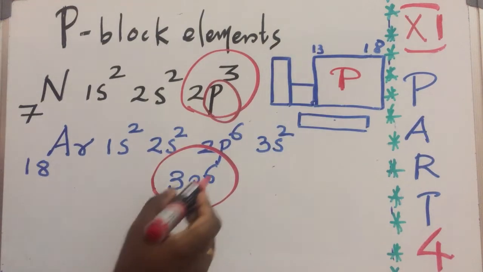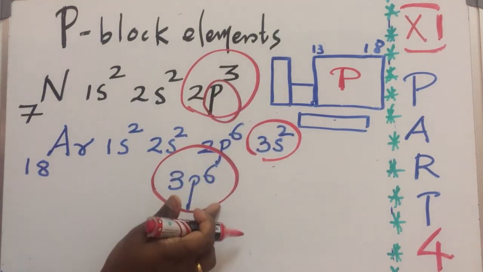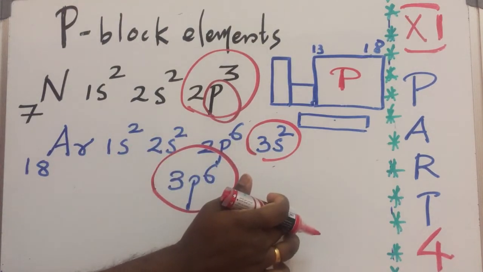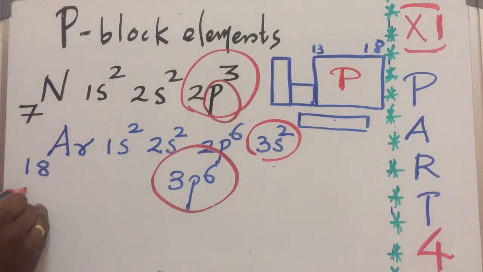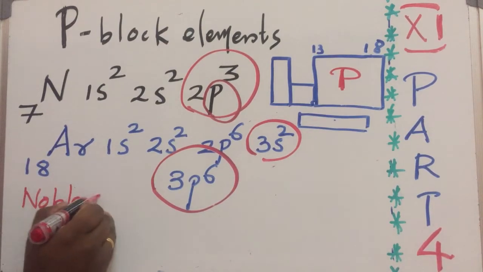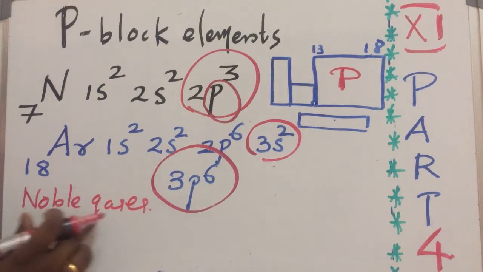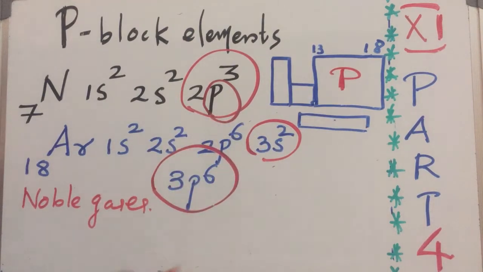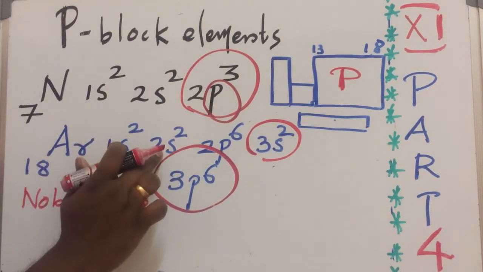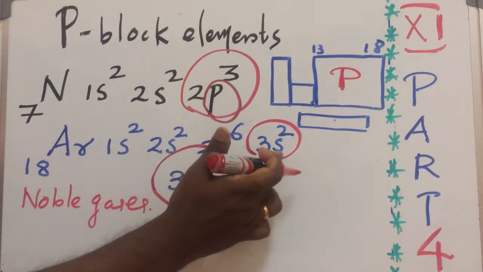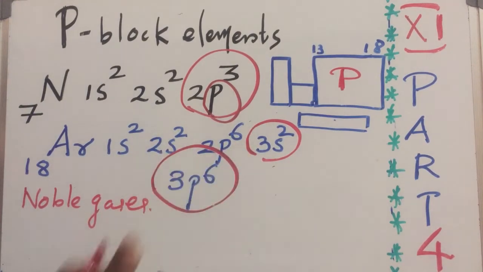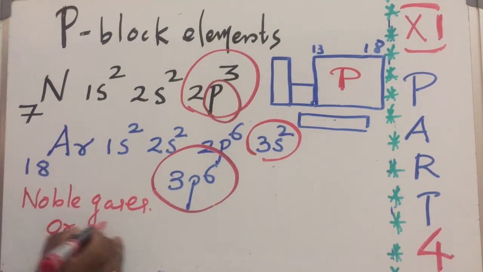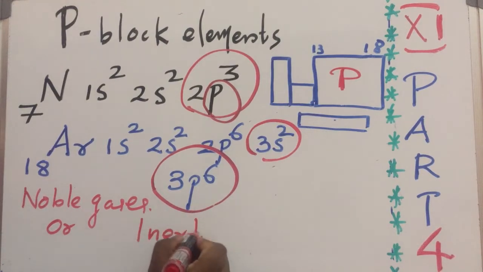And one more thing, here 3s2 3p6, so all the orbitals are completely filled. Elements like that are called noble gases. Clear? What are noble gases? Elements whose electronic configuration is completely filled. See, 1s2 completely filled, 2s2 completely filled, 2p6 completely filled, 3s2 3p6 also completely filled. So argon belongs to the noble gases, also called inert gases.